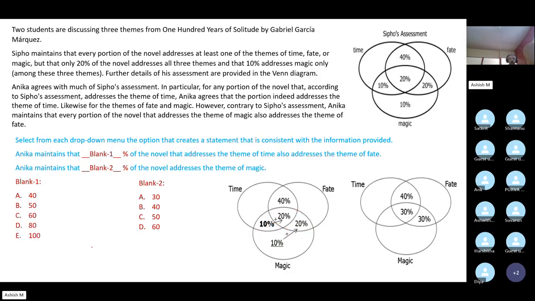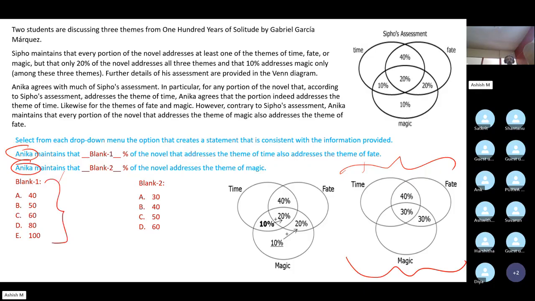Now that we know the final diagram, we just focus on this one. This was one level of complexity. The question itself is extremely tricky, guys. Think about it, take another 5 minutes if you want to, and tell me the answer. Anika maintains that